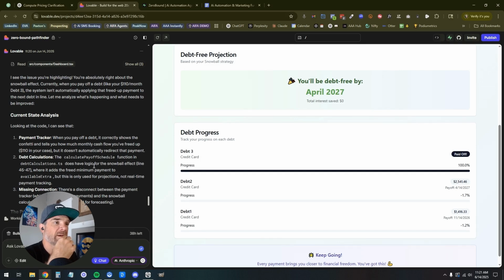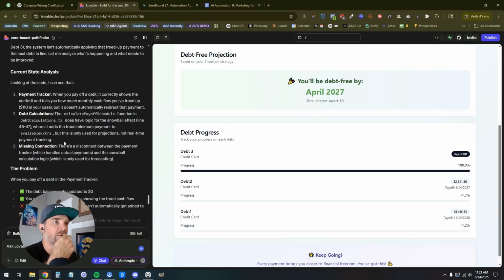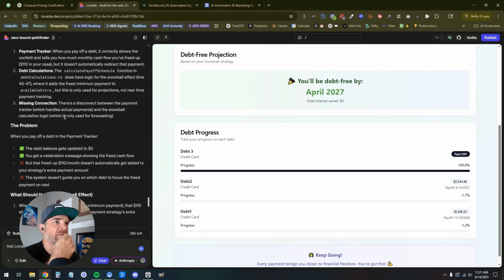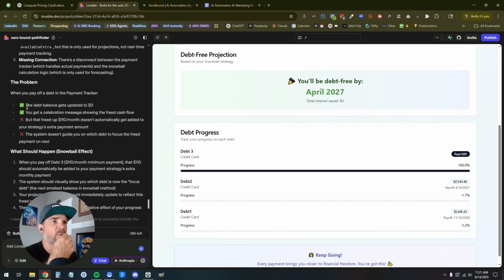Debt calculations. The debt calculation function does have snowball effect logic in line 47 where it adds a freed minimum to available extra, but this is only used for projections, not real-time payment tracking. Missing connection: there's a disconnect between the payment tracker and the snowball calculation logic. The problem: when you pay off a debt in the payment tracker, that freed up payment doesn't automatically get added.